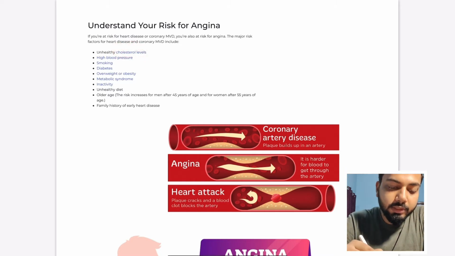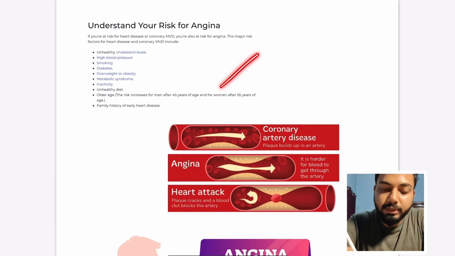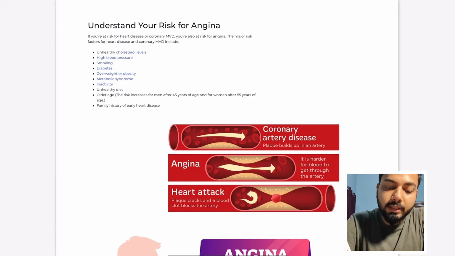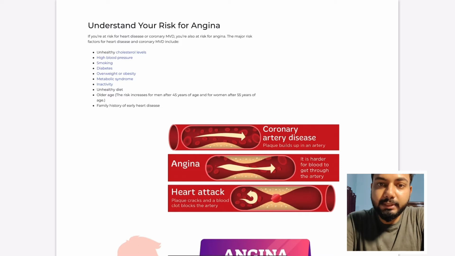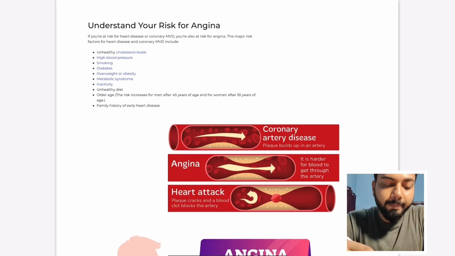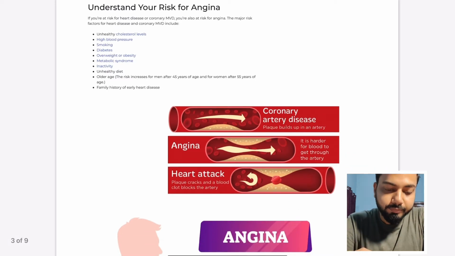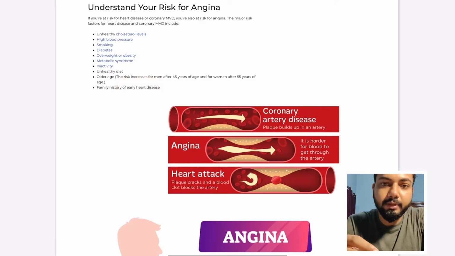If cholesterol is uncontrolled, more than 200 milligrams per deciliter, it can give rise to atheroembolus. An atherosclerotic plaque can block the coronary vessels as well as other vessels of our body. And family history of heart attack is also a risk factor for angina.